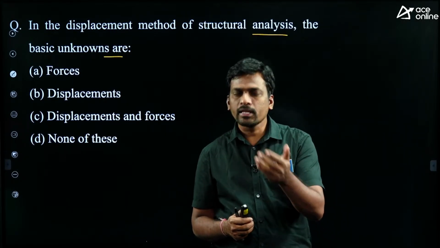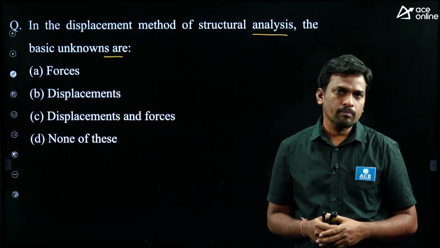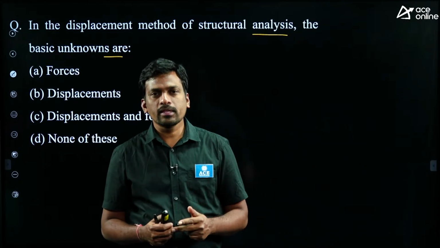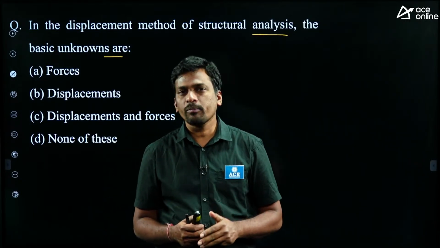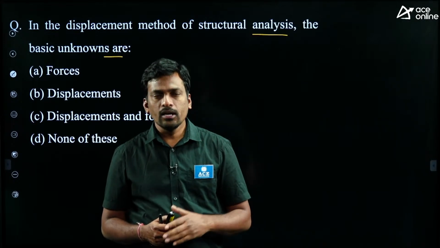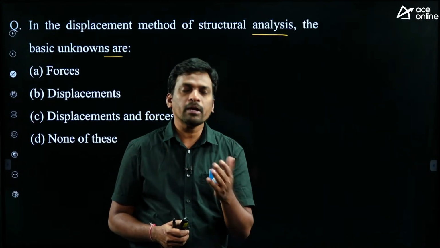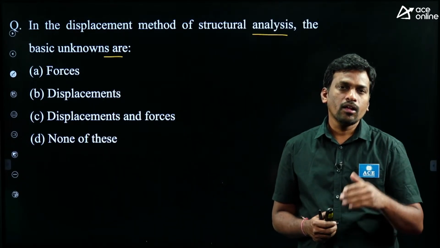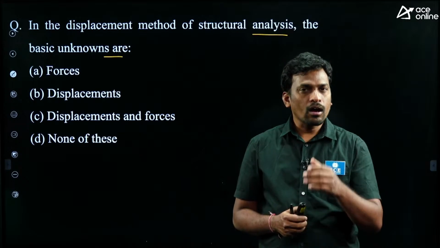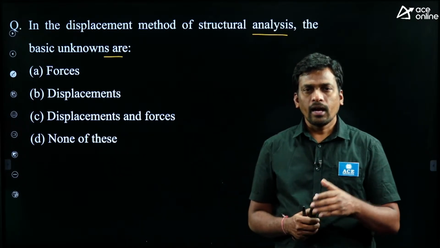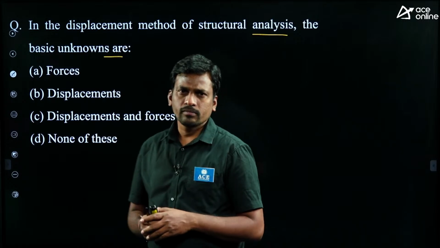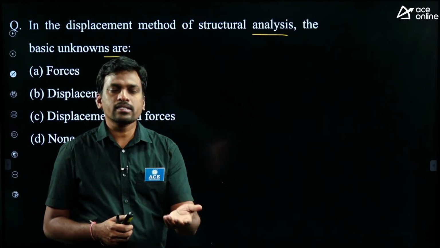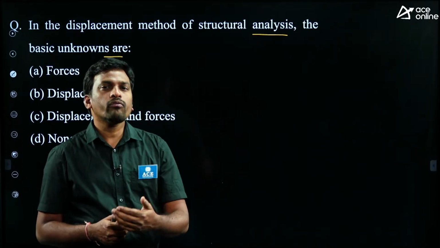And what are the methods that fall under the category of displacement method? First I gave moment distribution method, slope deflection method, Kani's method also called rotation contribution method, and stiffness matrix method. These are the methods that fall under displacement method. And what are the methods that fall under force method? The rest of the methods: flexibility matrix method, conjugate beam method, Castigliano's method, column analogy method, consistent deformation method, elastic center method. These fall under force method.